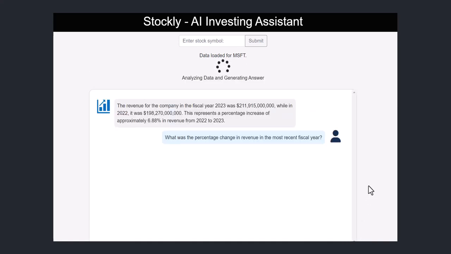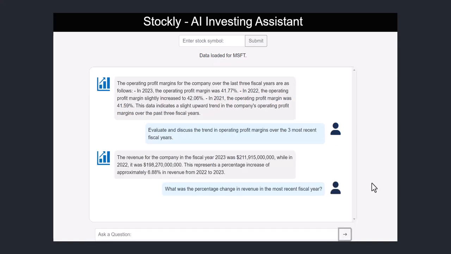Again, it's getting all the information it needs to answer the question. And the answer is here. We can see that it's provided operating profit margins over the last 3 full fiscal years. And it's also provided a summary saying the data indicates a slight upward trend in the company's operating profit margins over the last 3 fiscal years. Let's try something even more complicated.